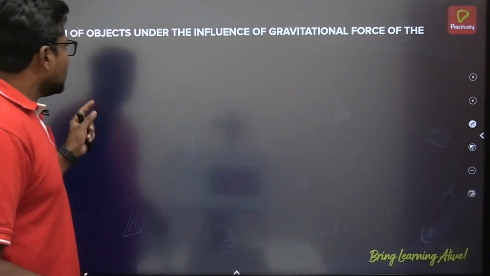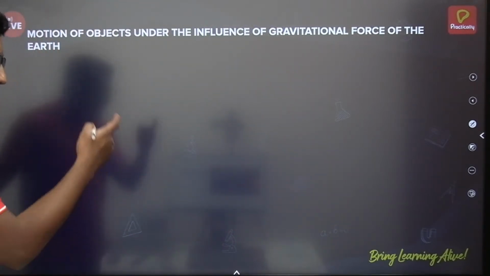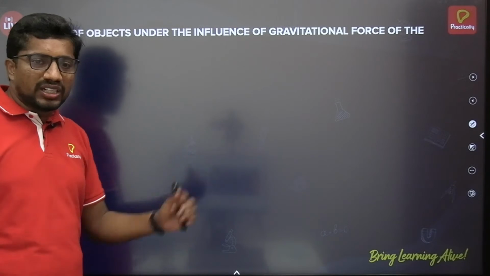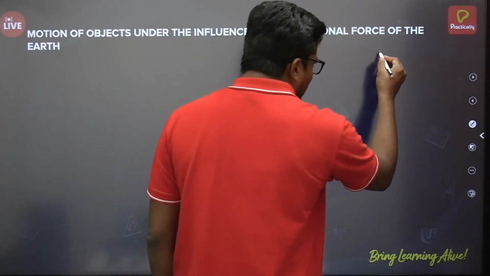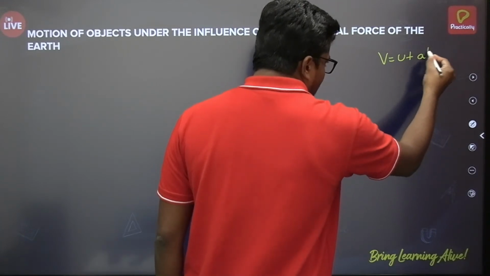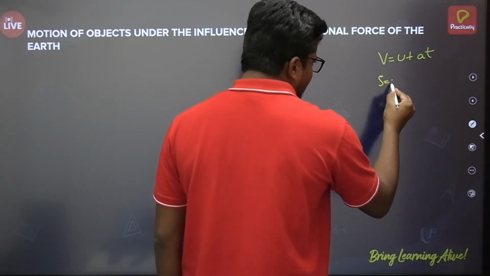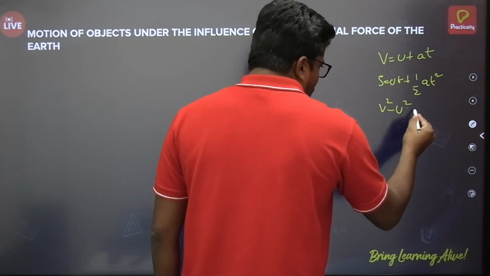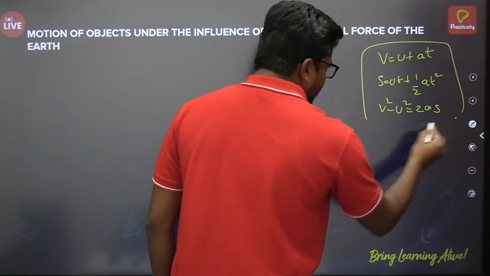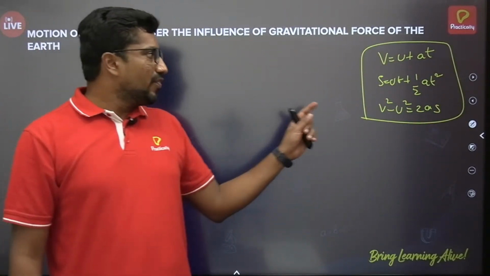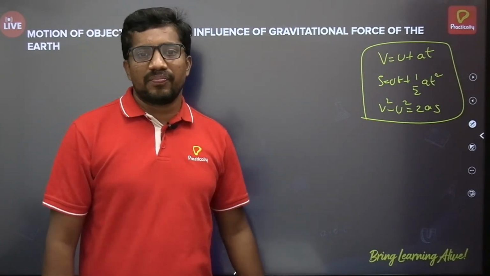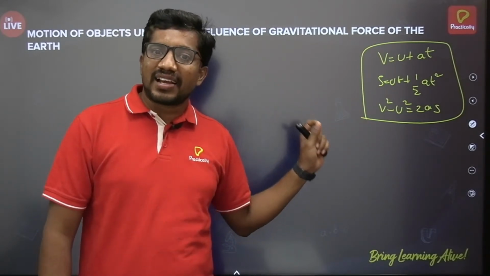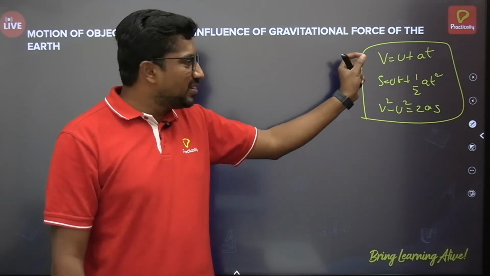Okay, fine. Here I will connect the equations of motion which you have learnt in chapter 8, motion. In motion, you have learned these equations if I am not wrong: v is equal to u plus at, s is equal to ut plus half at square, v square minus u square is equal to 2as. So these three equations we call equations of a uniformly accelerated body. These equations are applicable to a uniformly accelerated body. If an object is accelerated uniformly, then you can apply these three equations.